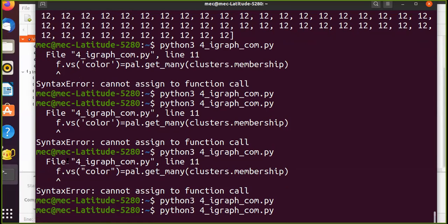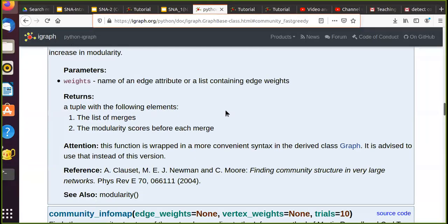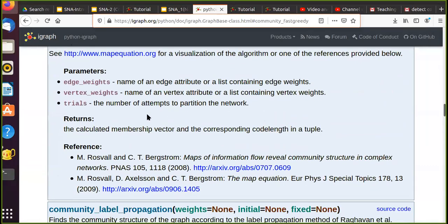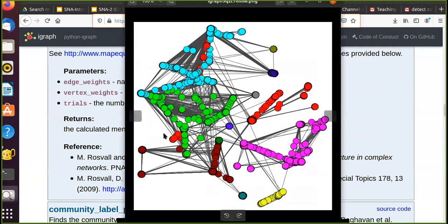Okay, it will take some time. Meanwhile, let's have a look at some other functions. This one here is community_infomap. This comes from another research paper. If you look at what it returns, instead of a dendrogram, it directly returns the calculated membership vector. So whenever you are using any of the community detection algorithms from here, you should look at whether it returns a dendrogram or a direct membership. Okay, this one shows you your Facebook graph with different communities and all the vertices with different colors.